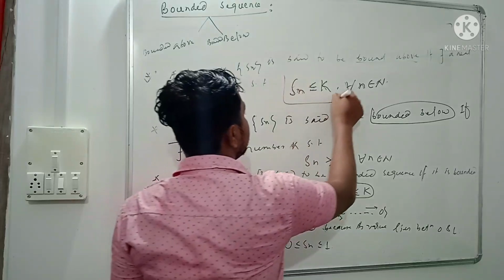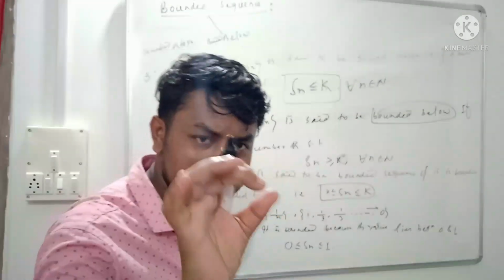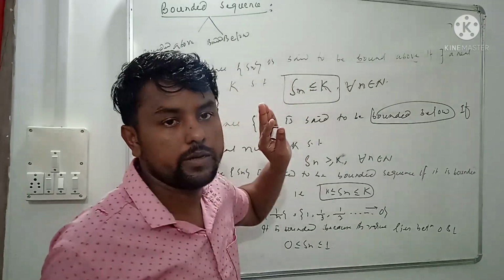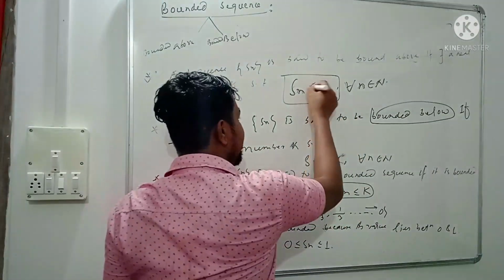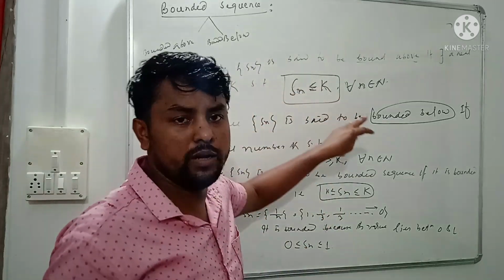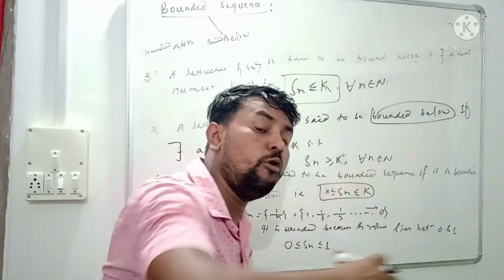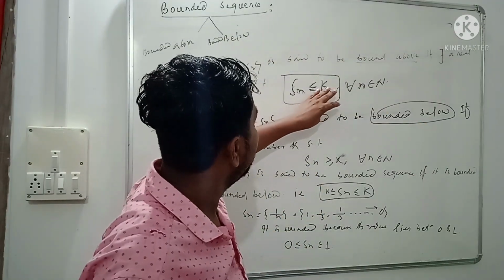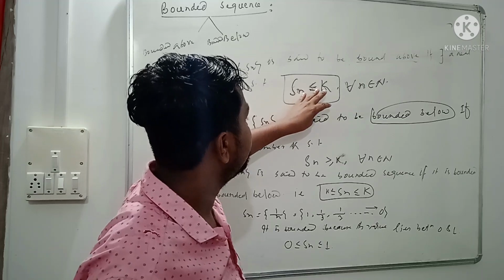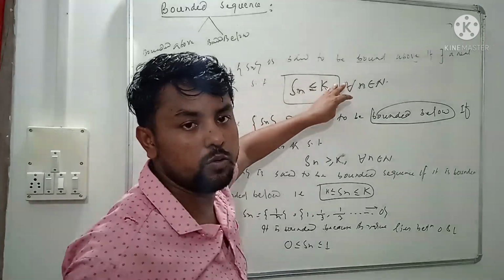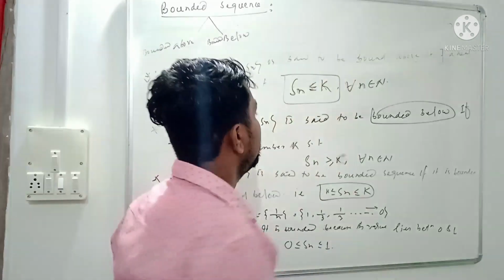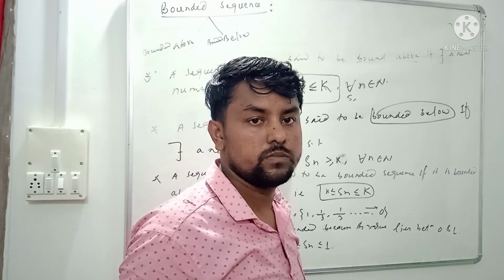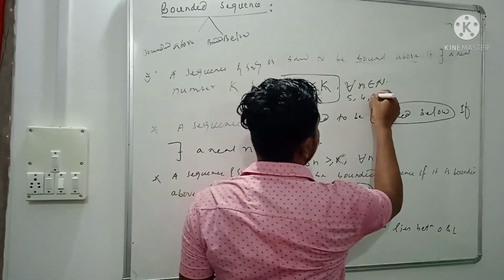What does it mean? It means the sequence is bounded by some real number: every value of the sequence lies below a fixed real number, that is, each term of the sequence is less than or equal to a fixed value K. Suppose the value of K is 5, and the sequence values are less than 5, like 4, 3, 2.